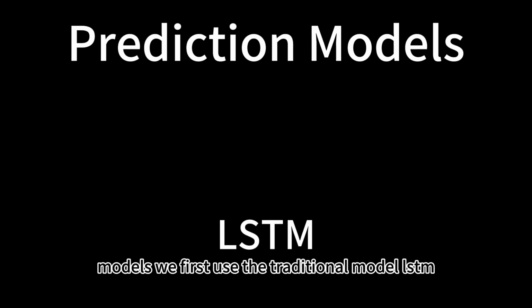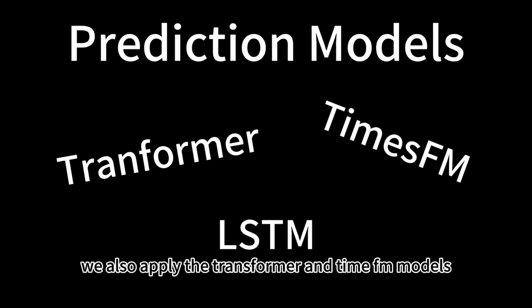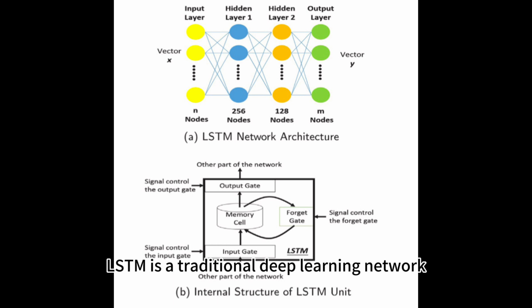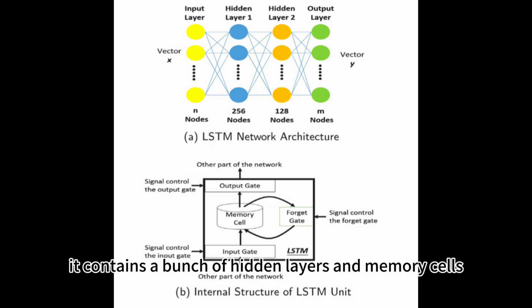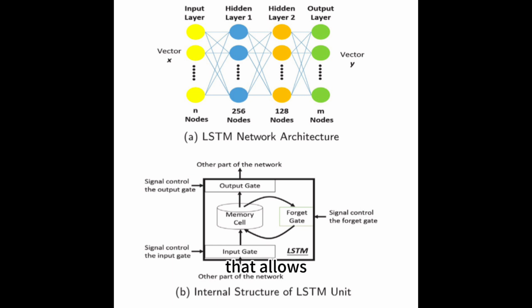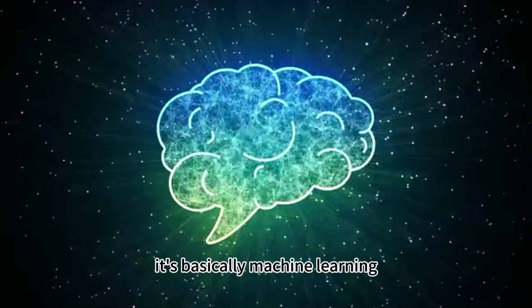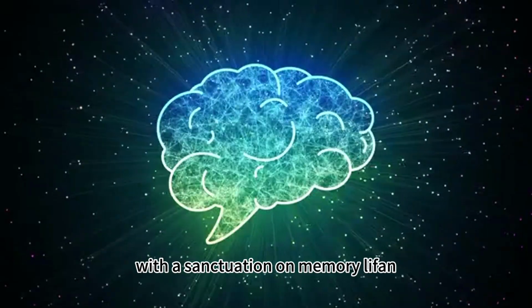We first use the traditional model LSTM. We also apply the transformer and TimesFM models. We use LSTM as baseline for evaluating the other two. LSTM is a traditional deep learning network used for time series prediction. It contains a bunch of hidden layers and memory cells that allow it to compare the current inputs with past information. It's basically machine learning with accentuation on memory.